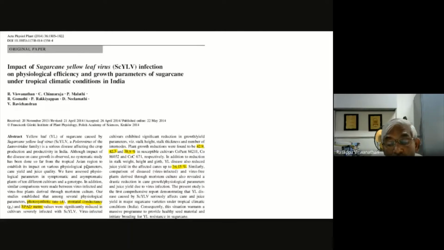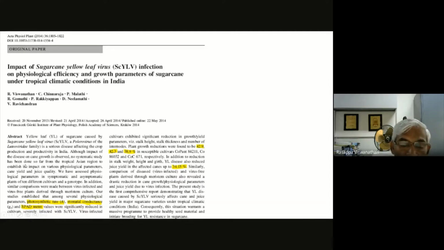And the impact of coming to the impact, it causes close to 42.3% loss in CO 80 or 32 and 38.9% in COC 671. Maybe these are all controlled condition testing. By comparing under field condition, this loss could be around 20% in plant crop, and in ratoon crop it may be more. And similarly, nearly 30% juice yield was also reduced.